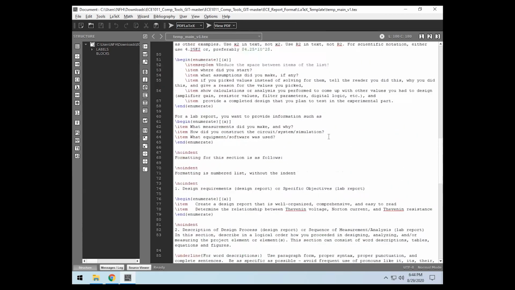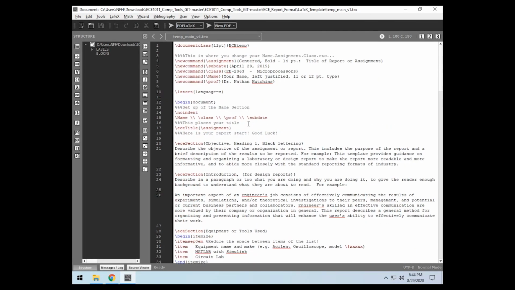So that should get you started using LaTeX. It's very powerful. I use it for everything. I really enjoy it, and I hope you do too.